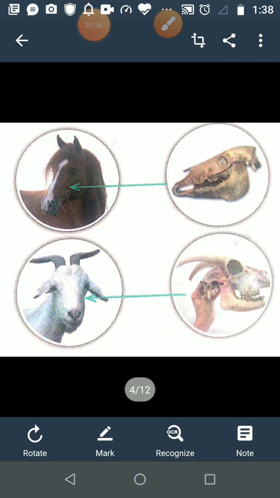It looks like they are chewing some food in their mouth all the time. You will observe that they are not eating grass, but all the time they show a chewing movement from their mouth. It means they are bringing their food from the stomach into the mouth and chewing that food for hours, and this is known as chewing the cud. Is it clear? Now students, I show you the next picture.